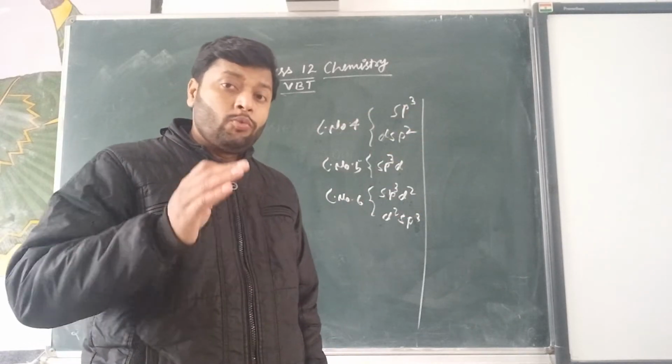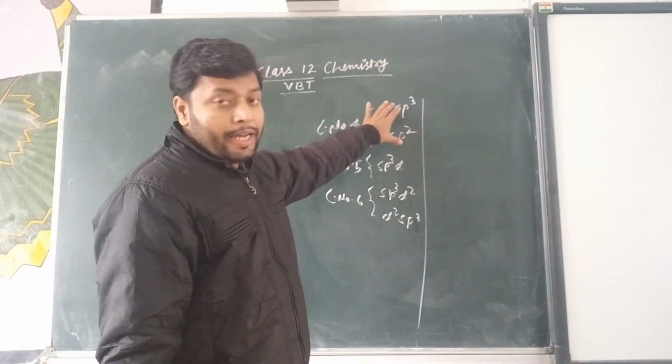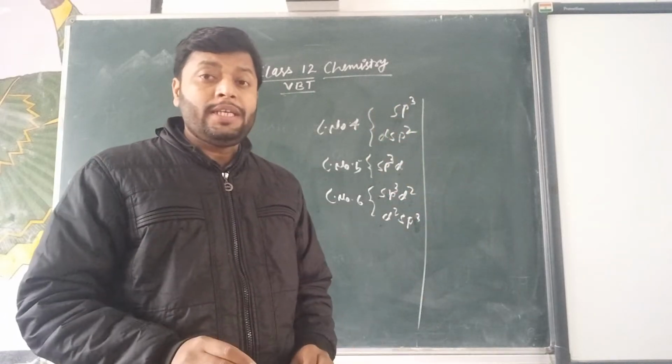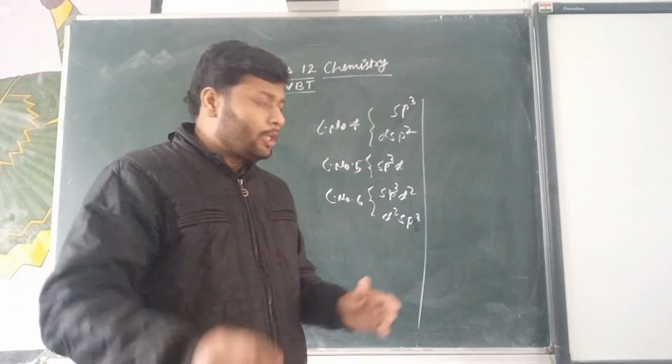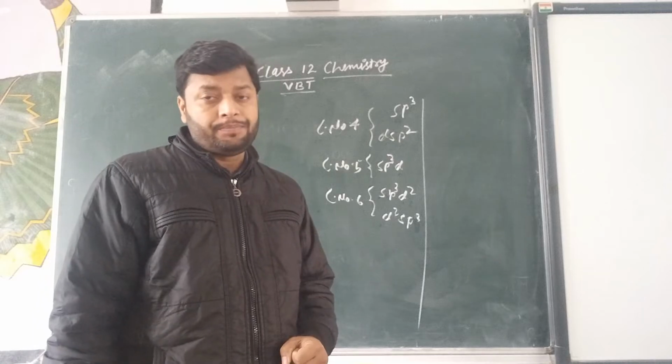One by one we will deal with the square planar, tetrahedral and octahedral, which are given in most of the examples in your syllabus. Then we will discuss the trigonal bipyramidal case.